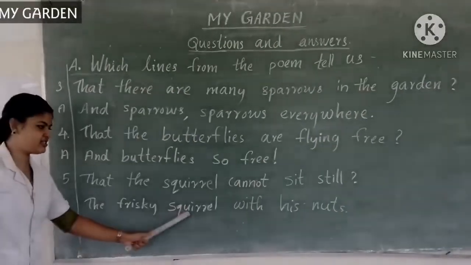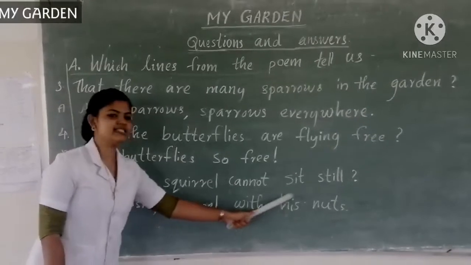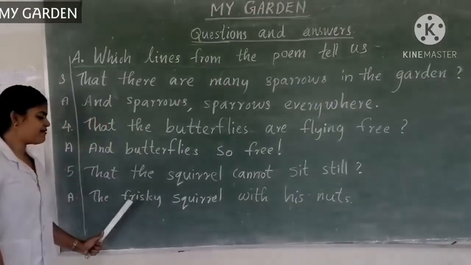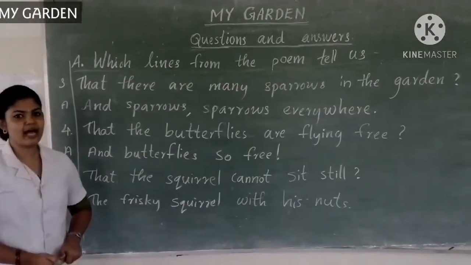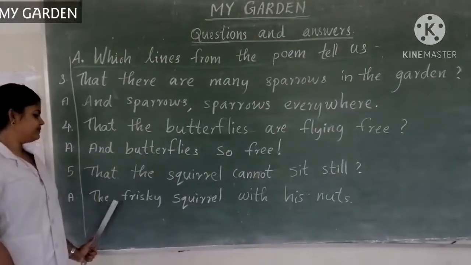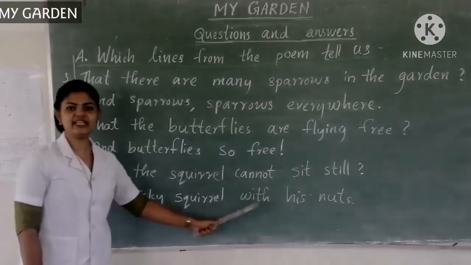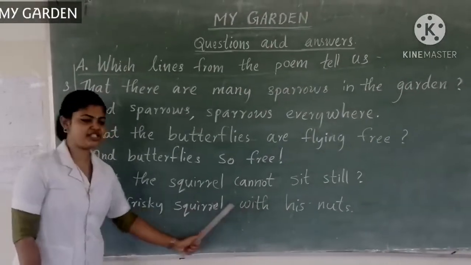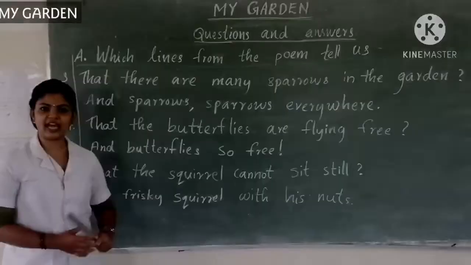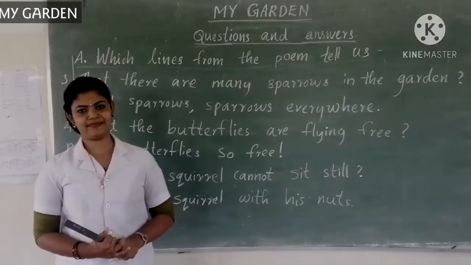The frisky squirrel with his nuts. What do you mean by frisky? Frisky means playful. So here the frisky squirrel, the playful squirrel with his nuts. This line shows that the squirrel cannot sit still.